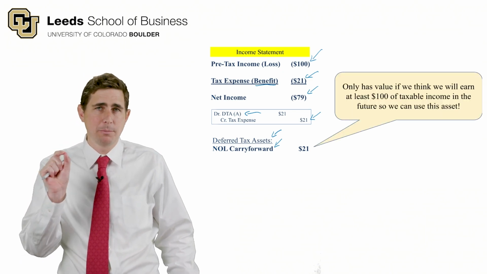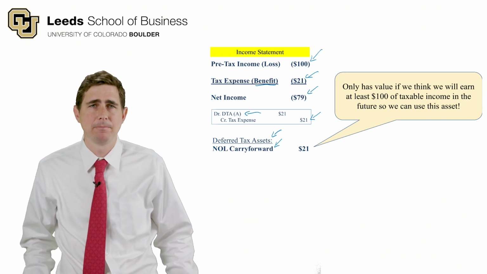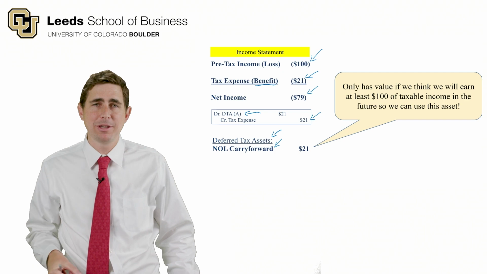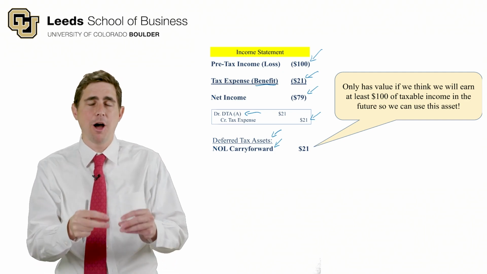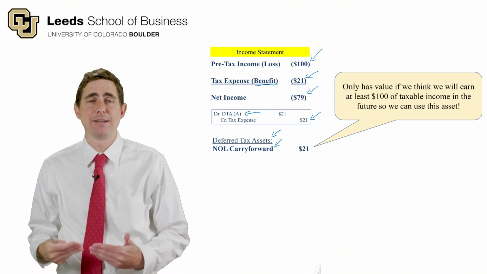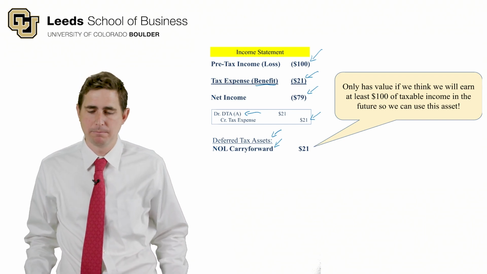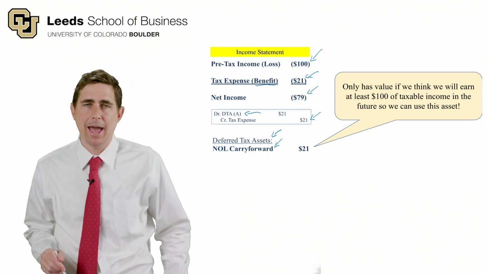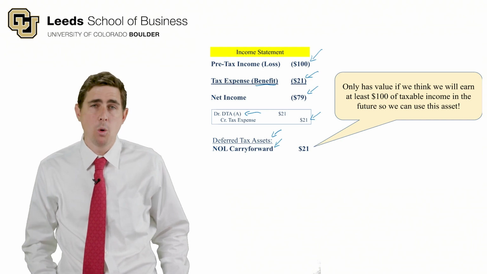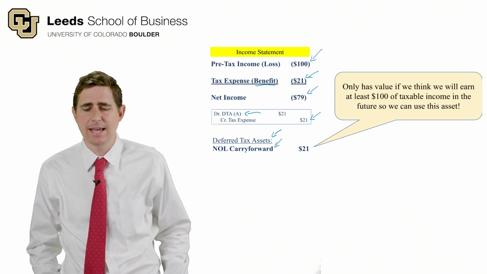Now let's note, importantly, what do we need to happen to be able to use this $21 asset? Well, what we need is at least $100 of future taxable income. Because we have this $100 of loss that we can carry forward to offset future income, the only way that's going to benefit us is if we have $100 of future income. If we don't, we're never going to be able to use this tax loss carry forward. So this $21 asset only has value if we think we'll earn at least $100 of taxable income in the future. What do we do if we don't think we're going to have $100 of taxable income in the future? Well, then we can't recognize this asset.